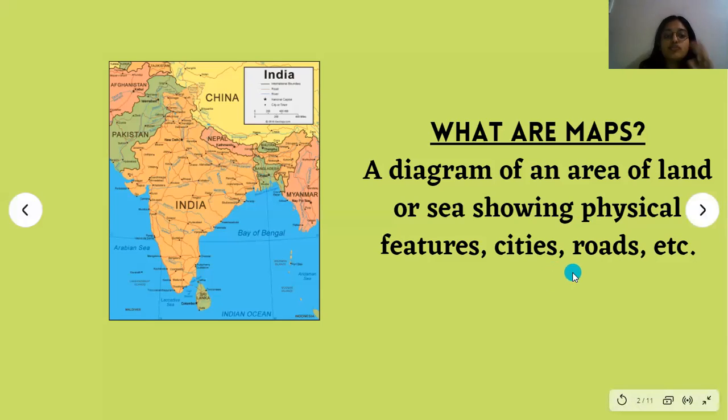Cities and roads. So मैप क्या होता है? मैप एक ड्राइंग होती है, जैसे कि हम ये इंडिया की ड्राइंग देख रहे हैं, जो हमको लैंड और सी की ड्राइंग बताती है और वहां के फिजिकल फीचर्स बताती है, सिटीज बताते हैं और रोड्स के बारे में बताते हैं. All right. For example, here we can see different cities are connected through different roads. There is also sea that we can see in blue color, Bay of Bengal, Arabian Sea, Indian Ocean, and also it is showing us physical features. Okay,